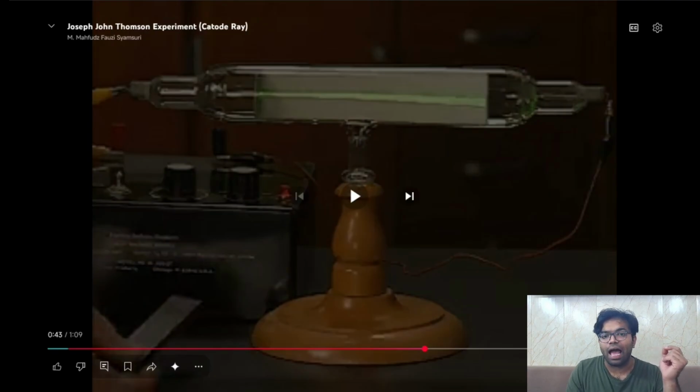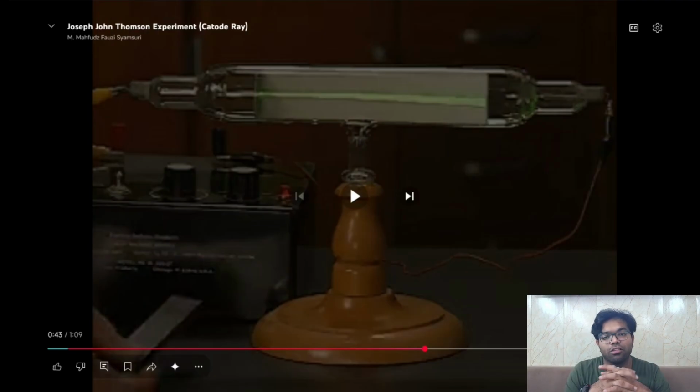So basically, what is happening here is that the fluorescent powder is allowing us to view the electrons that are passing through the gas. They're not expanding. They're just going from one place to another. It's just a straight beam of electrons, and when that beam passes through this fluorescent powder, you are able to see a green light going from the cathode to the anode, or the left to the right. That's it.